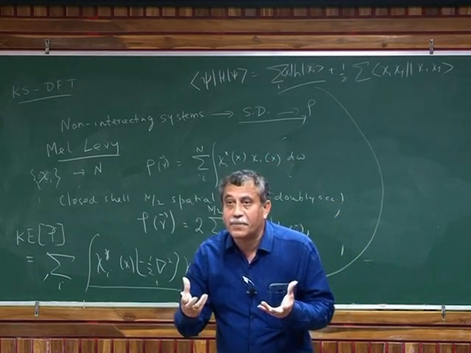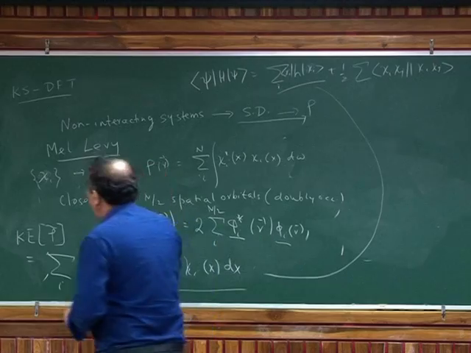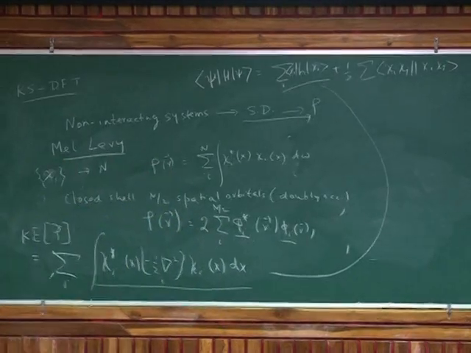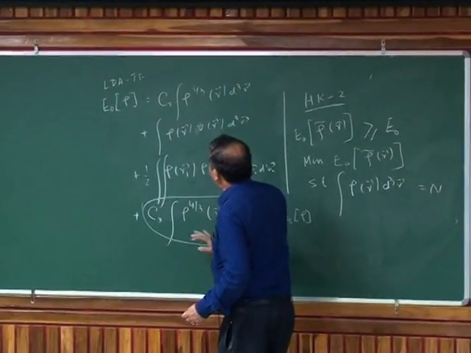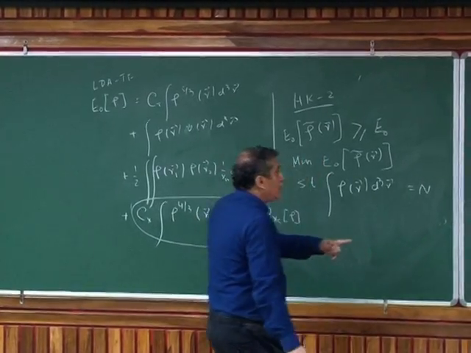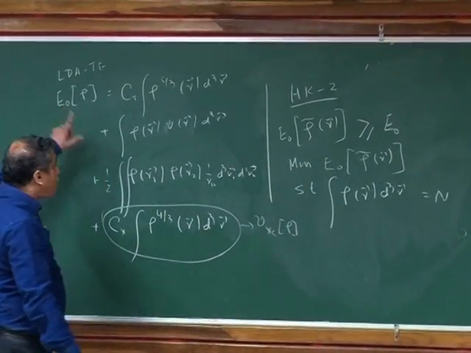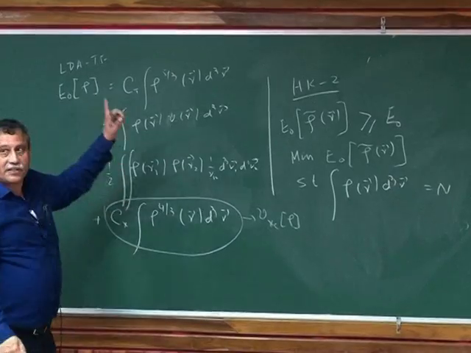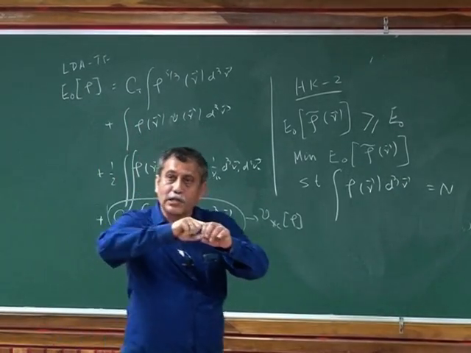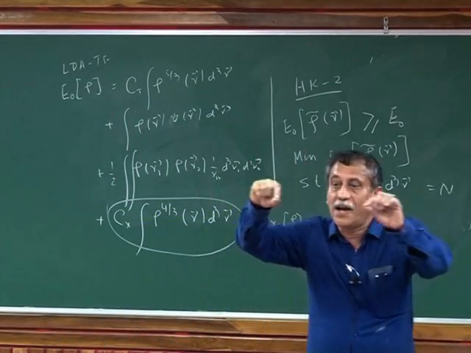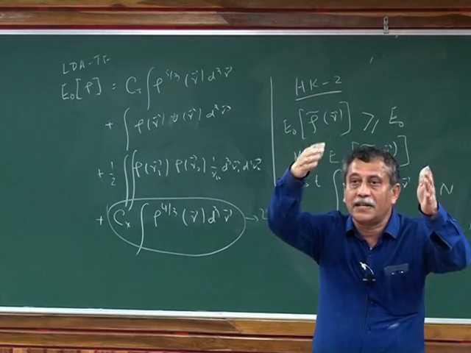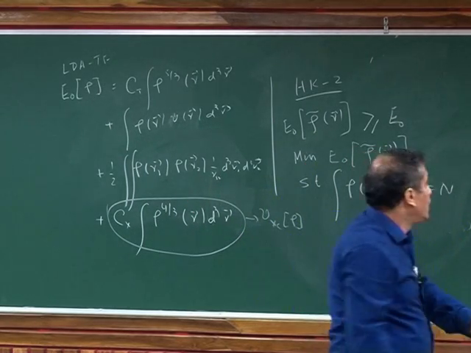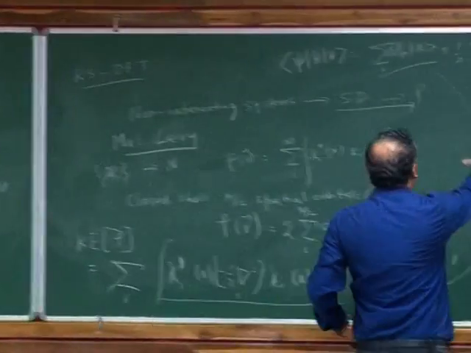So how does the density become the exact density? Because if I know the functional exactly, I'm going to vary these phi_i's with respect to not just the Hartree-Fock energy, but the entire energy. Remember, in Hartree-Fock, I also do the same thing, but there I write only the Hartree-Fock functional. What is the Hartree-Fock functional? H plus the Coulomb and the exchange here. This is Hartree-Fock.